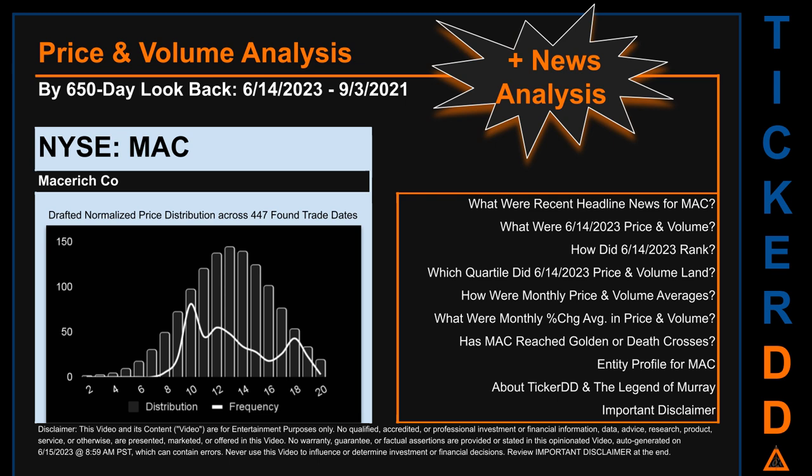The chart shown on this page is our initial attempt at studying the price for MAC after dynamically normalizing price distribution across those discovered trade dates. The bar chart is the generated distribution and the overlaid line graph, if it is generated, is the frequency of the prices on the x-axis. We will enhance this look-through as our AI model progresses in the next iteration. Remember that this is just a drafted, in progress, observational model to best fit abstracted third-party data into various opinionated views. Before we jump into price and volume analysis, let's look at recent headlines for MAC.